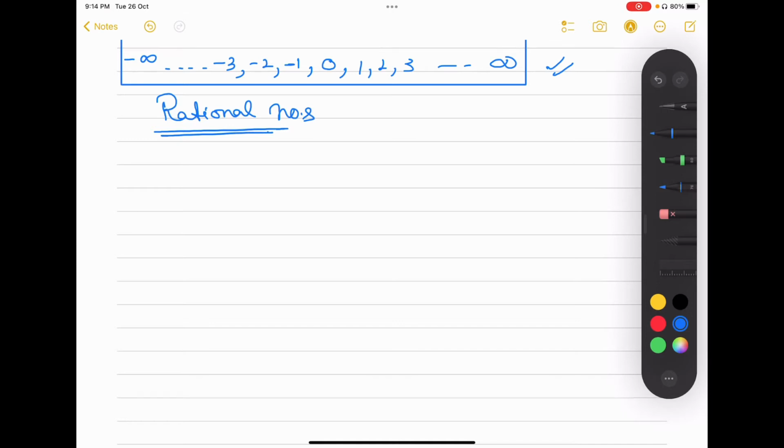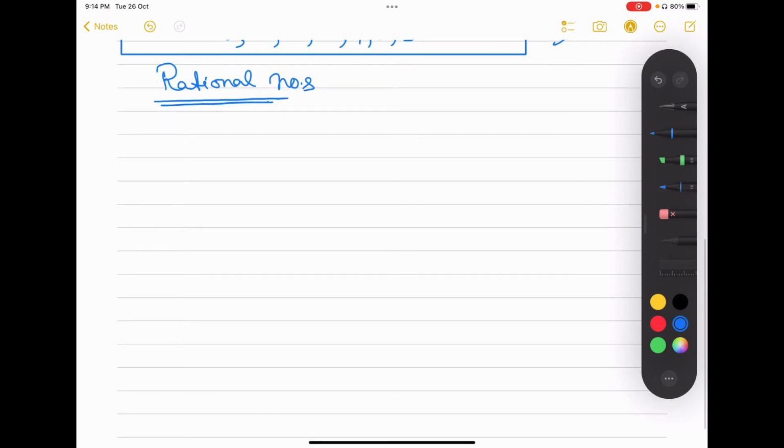The definition of rational numbers is that they can be expressed in P over Q form where Q does not equal 0, right? This is the strict condition that Q does not equal 0, and also P and Q should be from the set of integers, right?